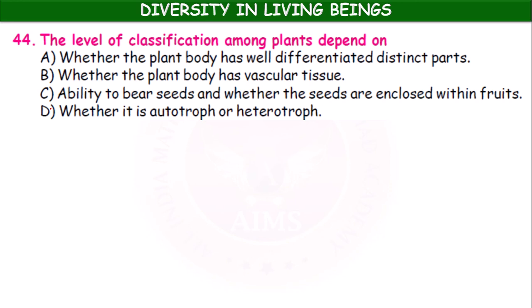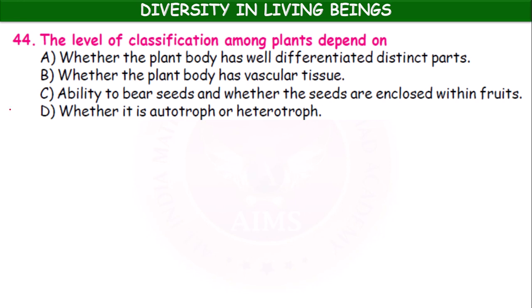The level of classification among the plants depends on whether the plant body has well differentiated distinct parts, whether the plant body has vascular tissue, the ability to bear seeds, and whether the seeds are enclosed within fruits, and the last option, whether it is autotroph or heterotroph.